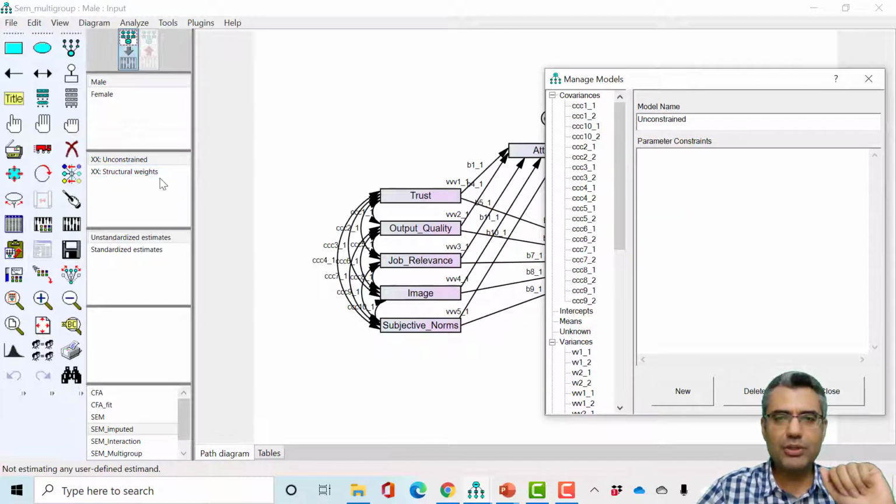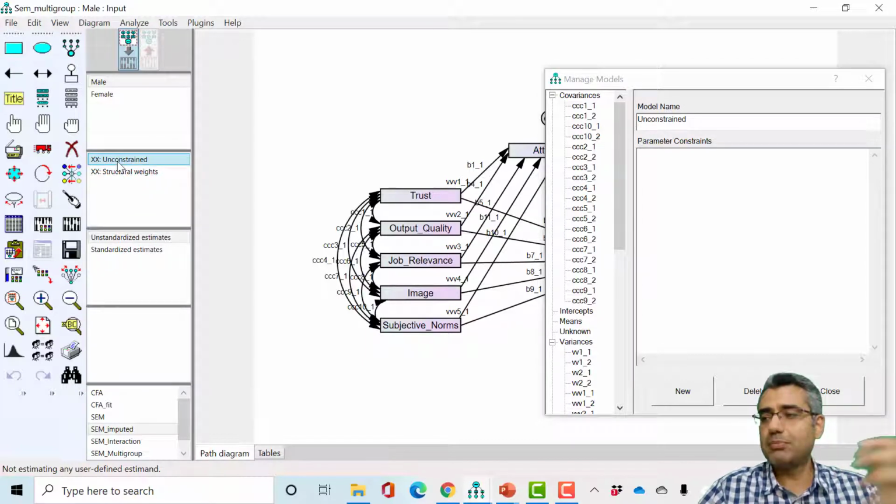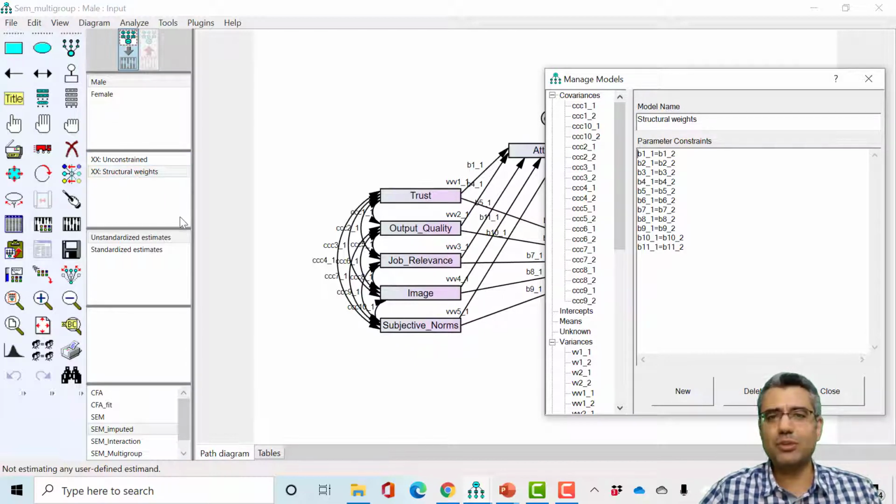And here, unconstrained means there are two different models. We compute it for male, we compute it for female. Now, if these two models are different, this means there is a difference between male and female. But if these two models are not significantly different, this means our unconstrained model, the original model, is very similar to the constrained model. And what is the constrained model? Male and female are the same.